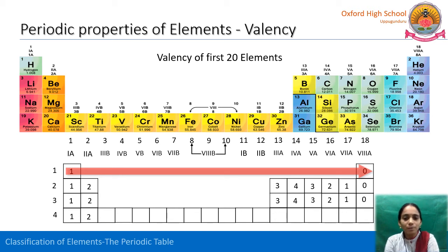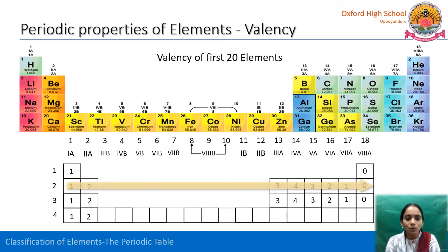Likewise, if we observe the period, for the first period, it starts from hydrogen with 1. In each period, the valency is starting with 1 and ending with 0. For the second period, see here, the valency is starting with 1 and ending with 0.